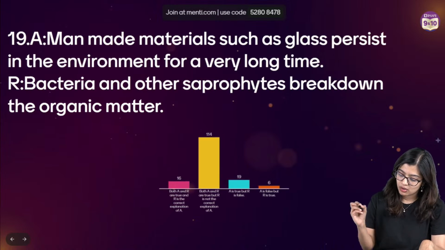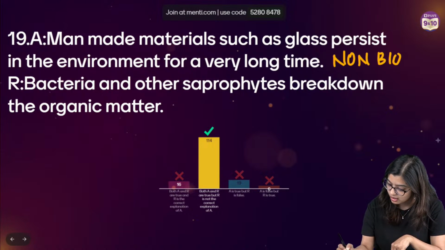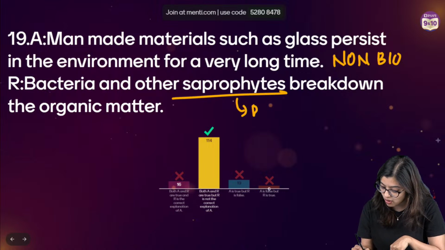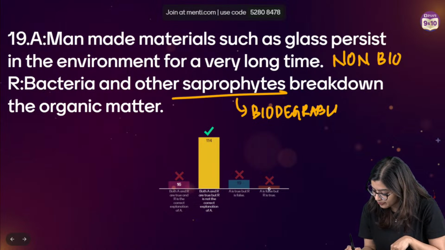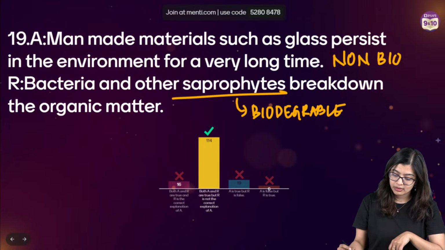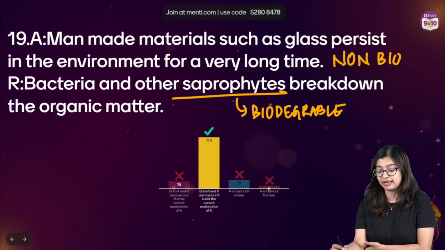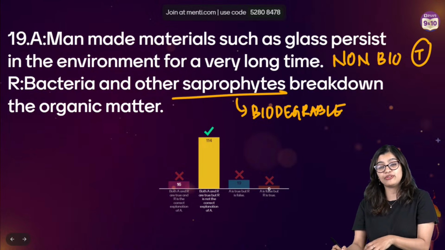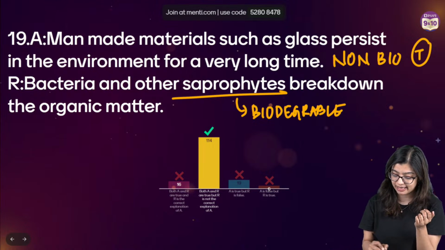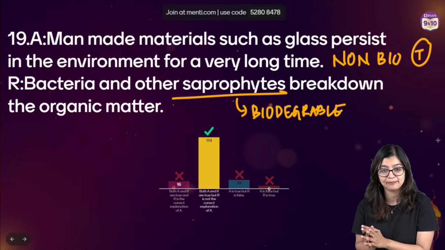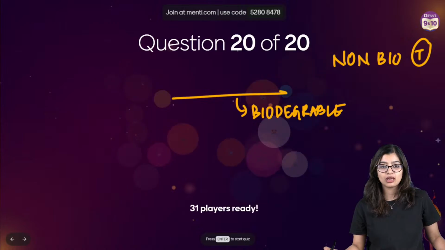See, man-made, this is non-biodegradable. Saprophytes act on biodegradable substances. Yes, this is true. Now, materials that are there, they exist for a long period of time. True. Now, if it has to be the correct explanation, it should be that they are non-biodegradable and bacteria and saprophytes cannot act on them. Which is why in this particular case, the correct answer is option B.